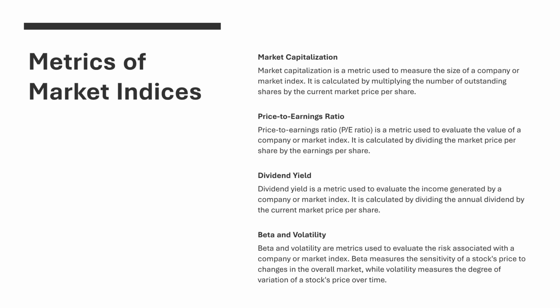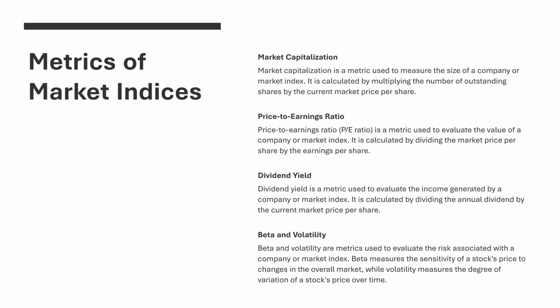Price to earnings ratio. The price to earnings ratio, or PE ratio, is a metric used to evaluate the value of a company or market index. It is calculated by dividing the market price per share by the earnings per share. Dividend yield. Dividend yield is a metric used to evaluate the income generated by a company or market index. It is calculated by dividing the annual dividend by the current market price per share.